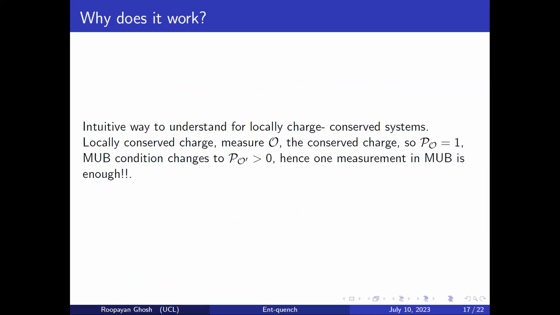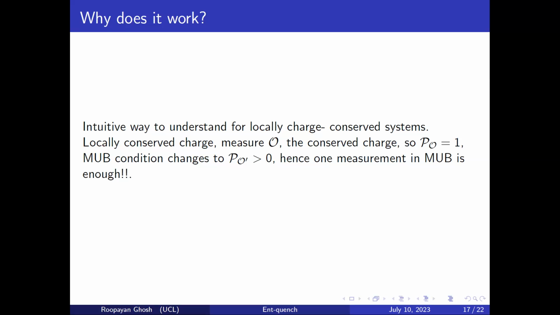The other case, for the conserved charge, is more intuitive. For example, you have a locally conserved charge, say magnetization, and you measure it in half of the system. You know that the magnetization of one half will be the total magnetization minus the magnetization of the other half. So obviously, if you measure the Pearson correlation between these two values, it will invariably give you 1 because they're linearly related.